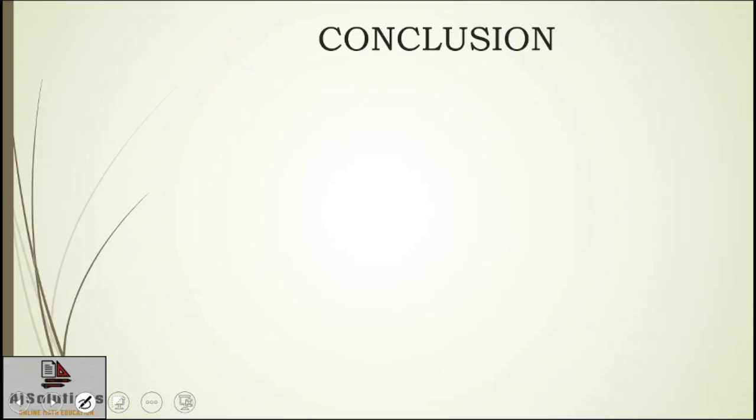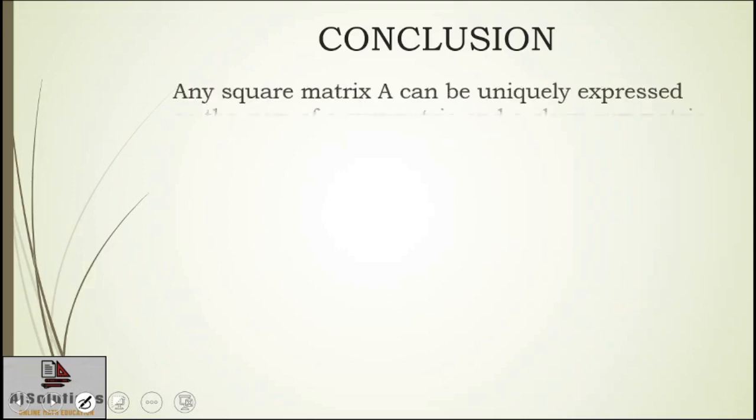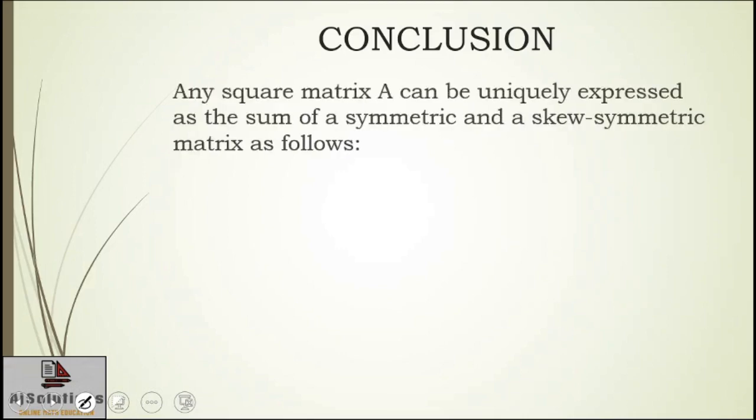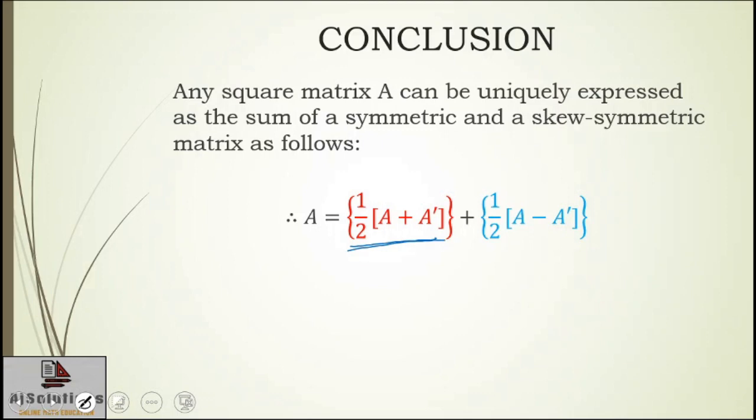So what is the conclusion from this theorem? The conclusion is that a square matrix A can be uniquely expressed as the sum of a symmetric and a skew symmetric matrix as follows. This is the expression. In this expression you have a sum of two matrices. This matrix number 1 is the symmetric part of the expression, and this matrix is nothing but the skew symmetric part of the expression.